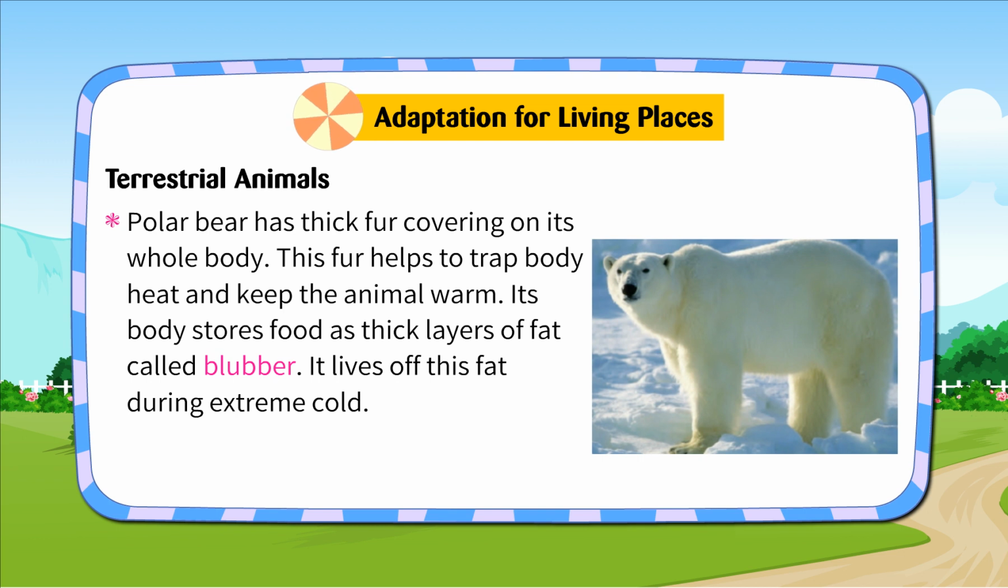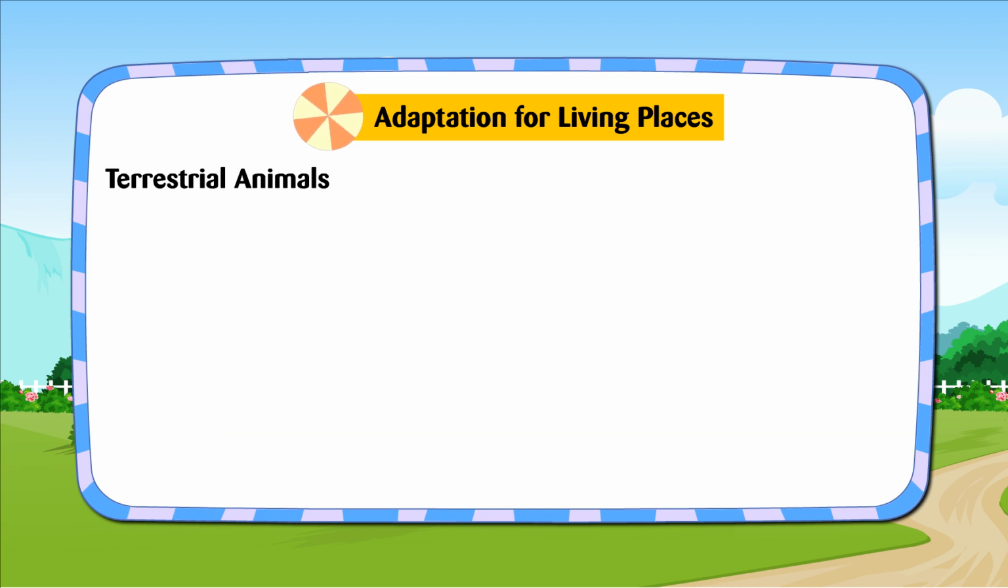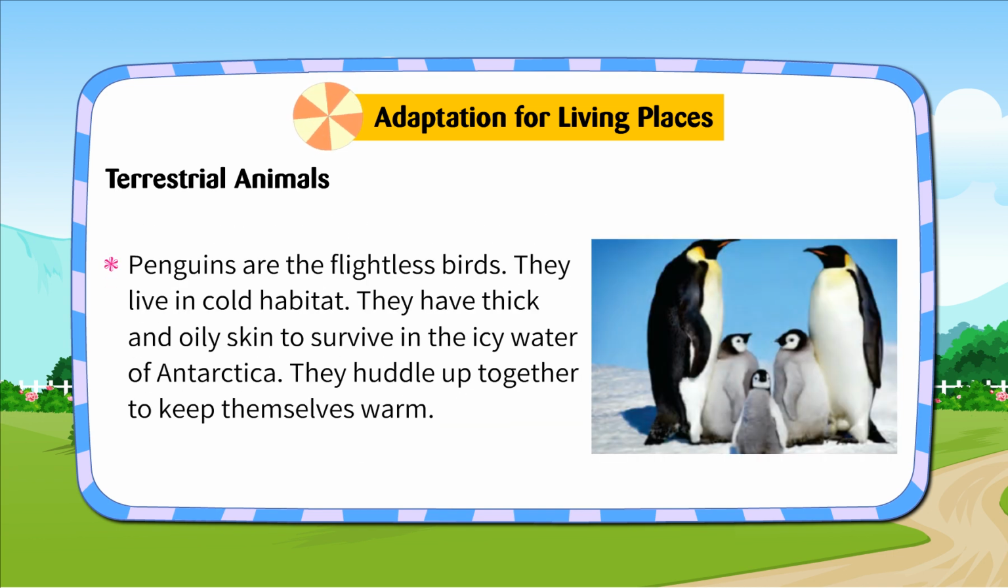Polar bear has thick fur covering on its whole body. This fur helps to trap body heat and keep the animal warm. Its body stores food as thick layers of fat called blubber. It lives off this fat during extreme cold. Penguins are the flightless birds. They live in cold habitat. They have thick and oily skin to survive in the icy water of Antarctica. They huddle up together to keep themselves warm.